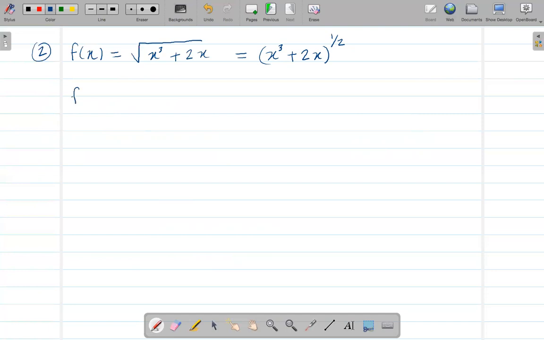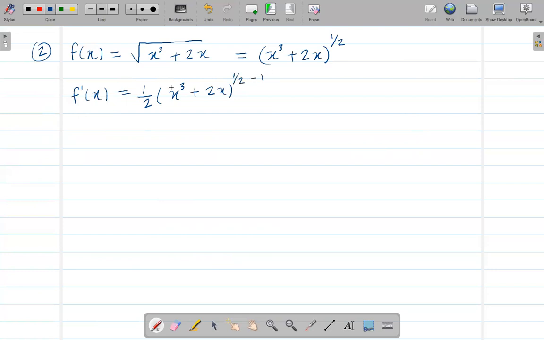If I'm asked to find the derivative, we take the derivative of this whole thing again, using the power rule for the whole thing. So bring this 1/2 down: (x to the power 3 plus 2x) to the power 1/2 minus 1, right?